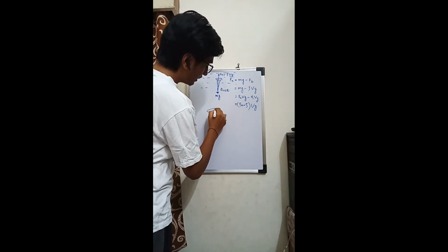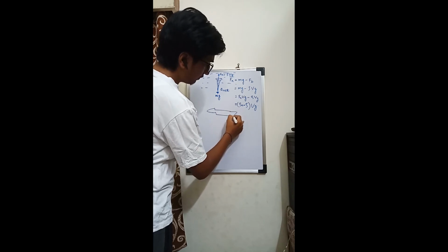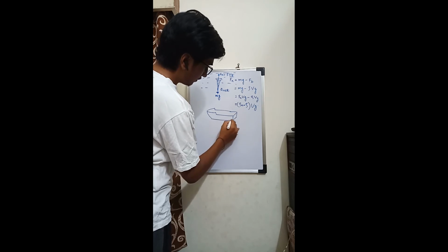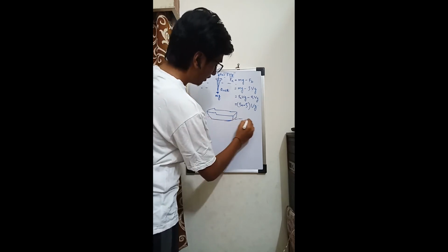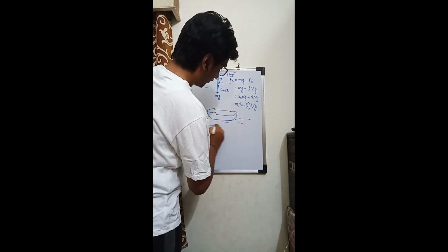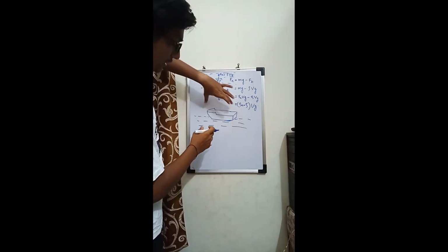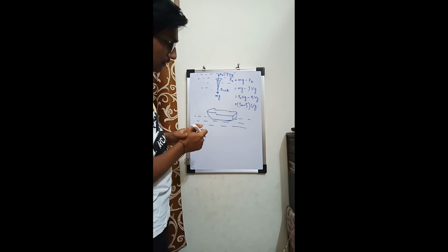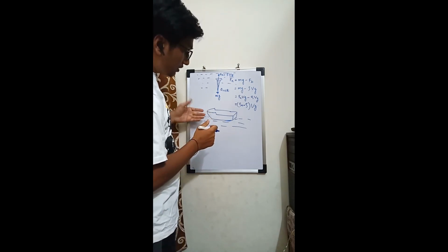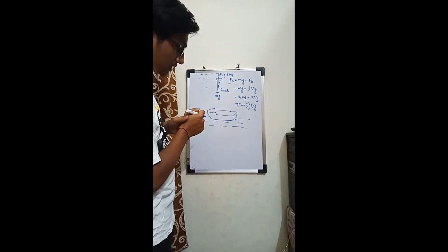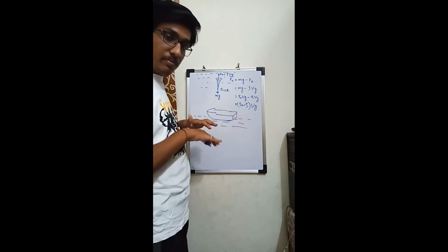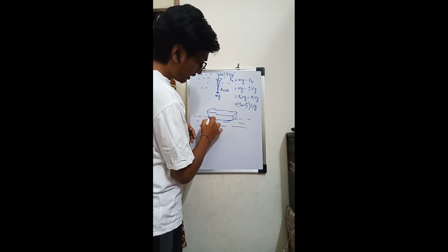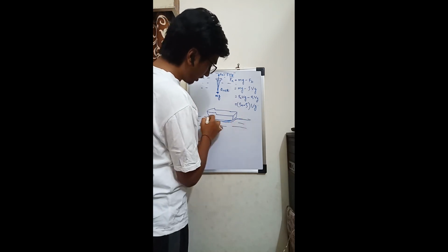So imagine that we are trying to immerse this ship on the water surface, just putting the ship slowly on the water. As soon as we try to immerse the ship, it will start displacing some amount of water.